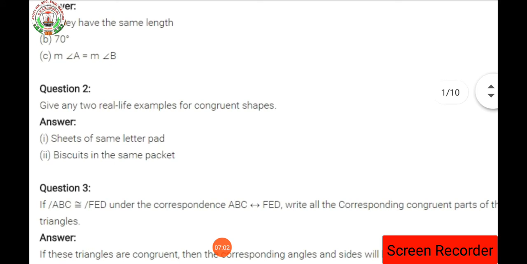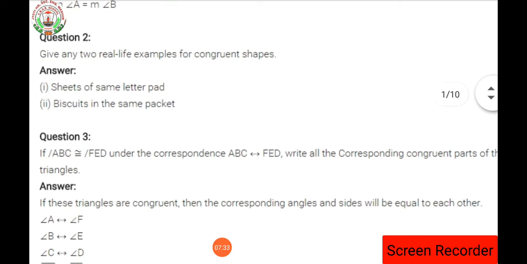Second question, it says give any two real life examples for congruent shapes. So we have to give any two real life examples for congruent shapes, that is sheets of the same letter pad or biscuits in the same packet. You can also give an example of your mathematics books, mathematics copy, science book, isn't it? Your compass box, your pencil packet, isn't it? So these are the examples. Congruence means it looks exactly the same as the other. Okay, so these are the examples.